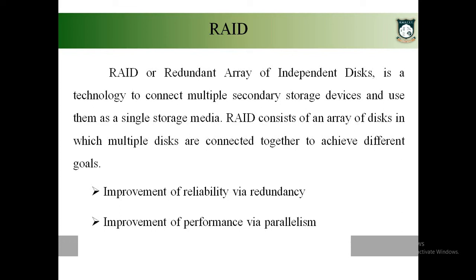And there are two types of striping: bit level striping and block level striping. Bit level striping means you are segregating the data into individual bits, and you are storing each bit in each disk. So that concept is referred to as bit level striping.